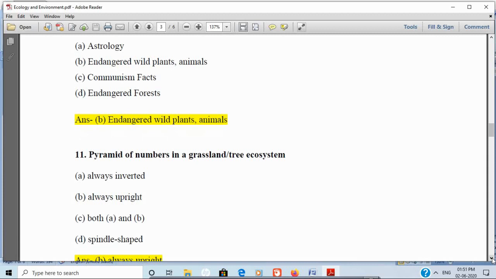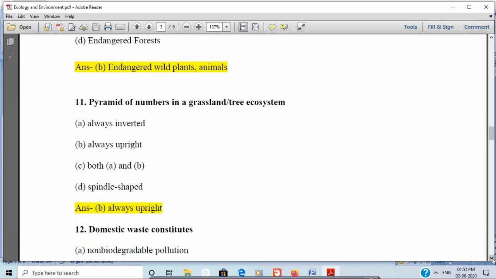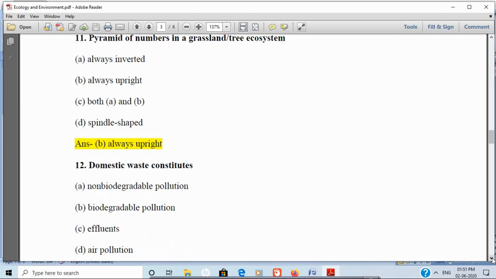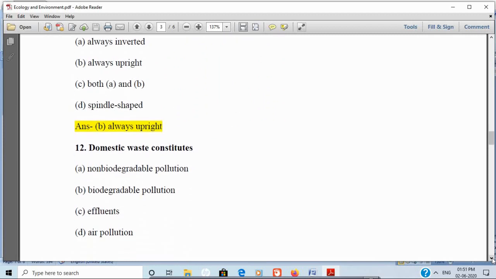Next question is, domestic waste constitutes non-biodegradable pollution, biodegradable pollution, effluents, or air pollution? And the correct answer is biodegradable pollution. Domestic waste constitutes biodegradable pollution. These are also called non-conservative pollutants. These are decomposed chemically or by the activity of microorganisms into harmless products and are recycled back into the atmosphere.